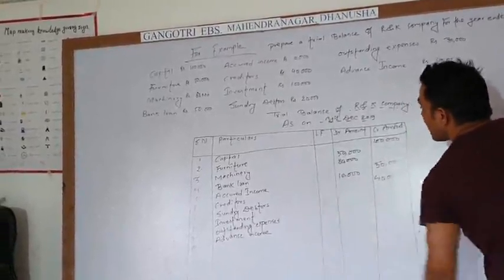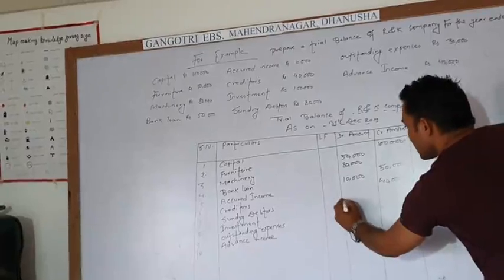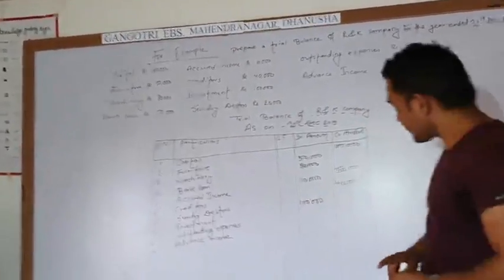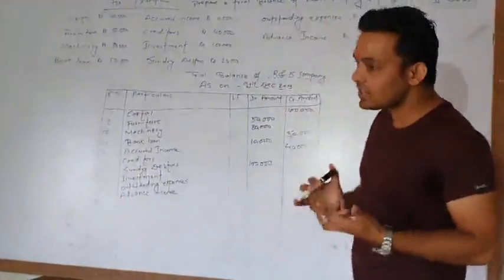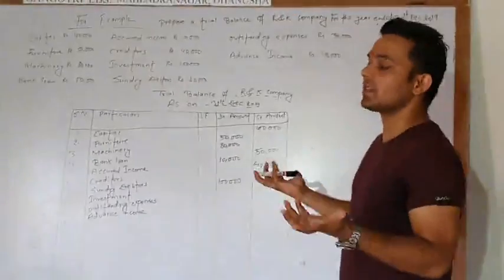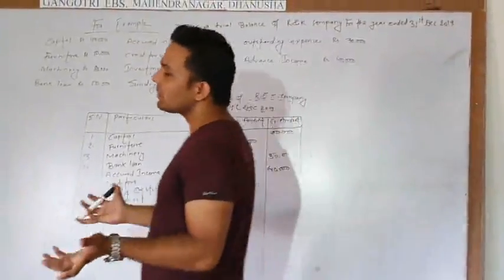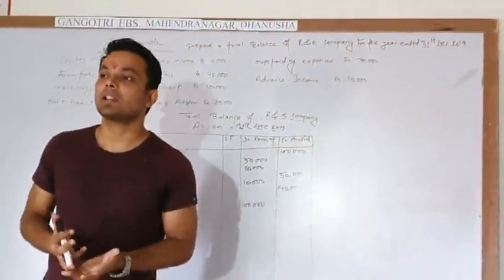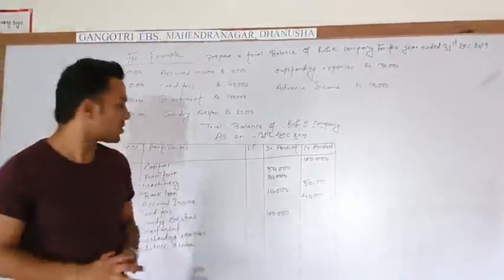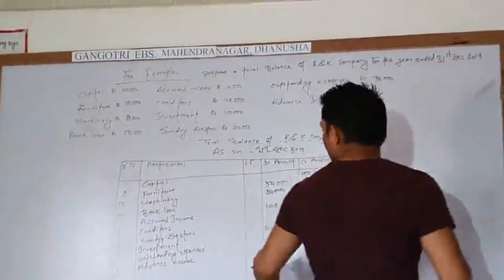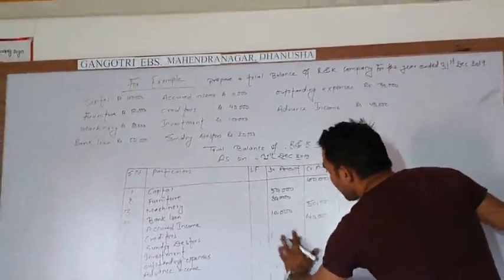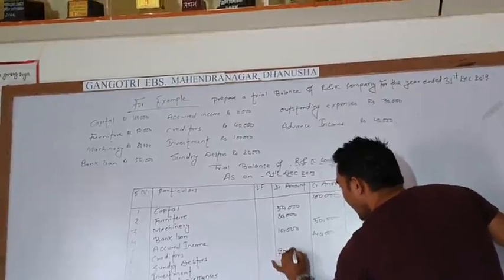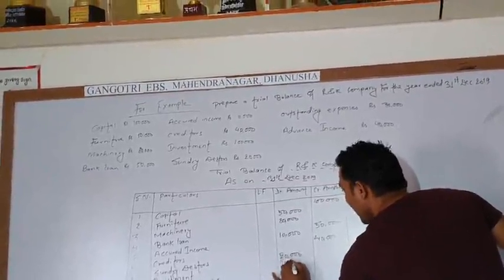Another is sundry debtors. Sundry debtors are our assets. A debtor is our receivable. Sundry means various. If we have to receive an amount from various persons, they are called sundry debtors. So sundry debtors are also our receivable and also our assets. So we write here sundry debtors 20,000, and the investment is 1 lakh.